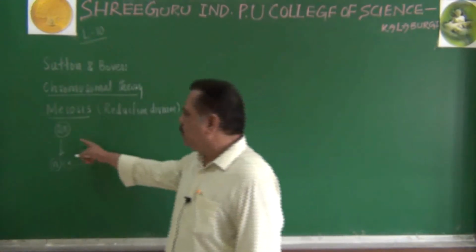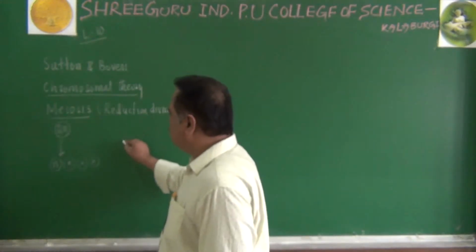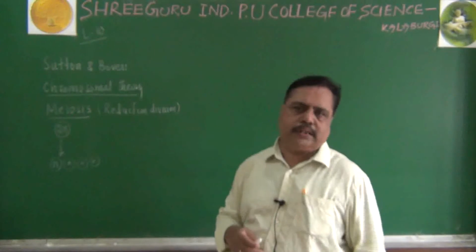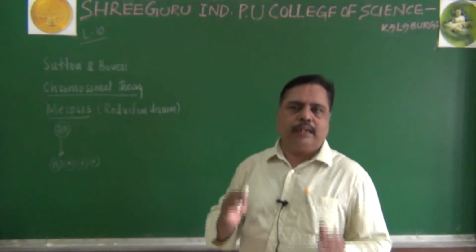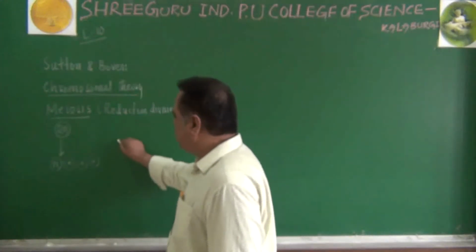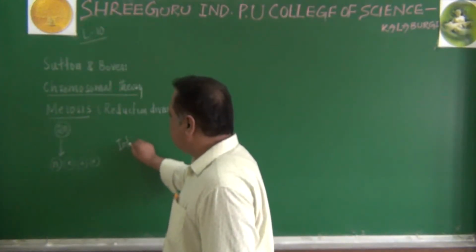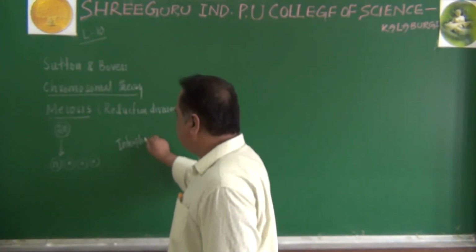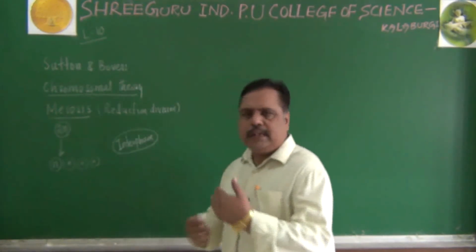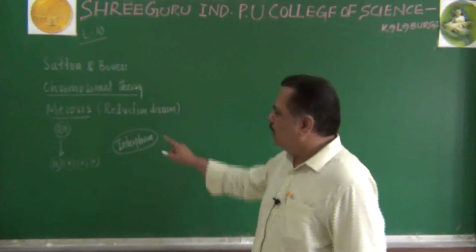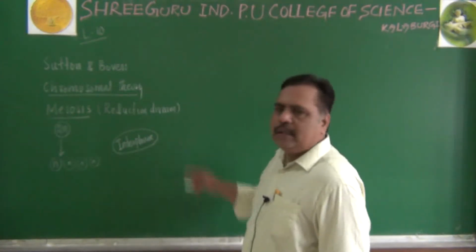Before undergoing meiosis, every cell will get ready for itself. To undergo meiosis, the cell has to prepare itself. That preparation phase is called the interphase. After interphase, after getting ready for cell division, the cell will undergo the real division.